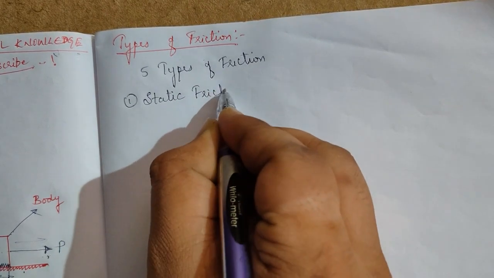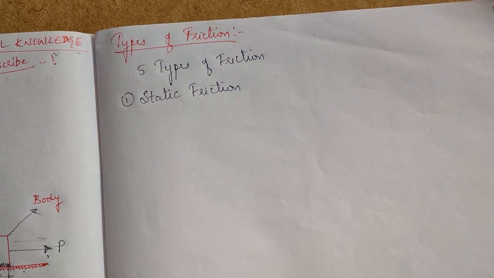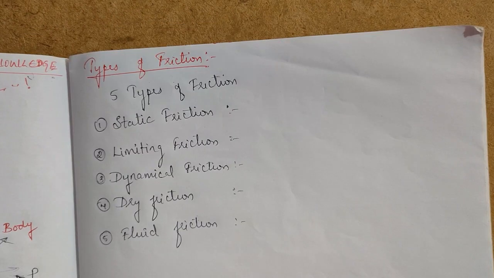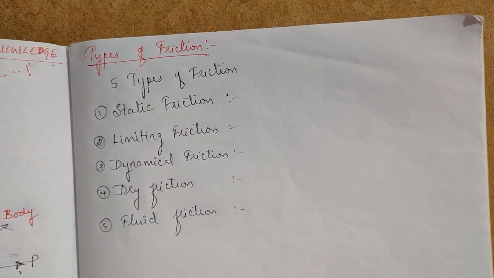We will not waste time. First is static friction, limiting friction, dynamic friction, dry friction, and fluid friction.